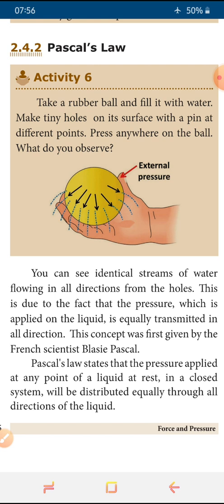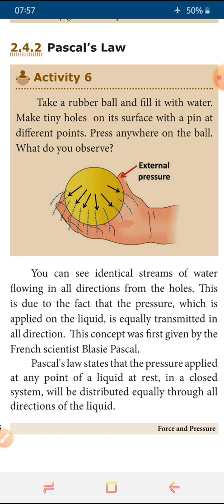In the last class, we discussed many activities for pressure. In that, we concluded that the deeper the water, the more the pressure. The force and pressure from the top surface of the liquid act downward, so the resultant gives the maximum pressure at the bottom. We learned that from some activities.